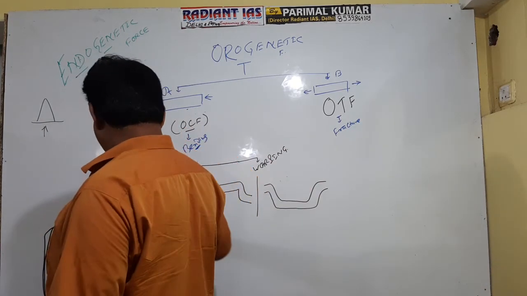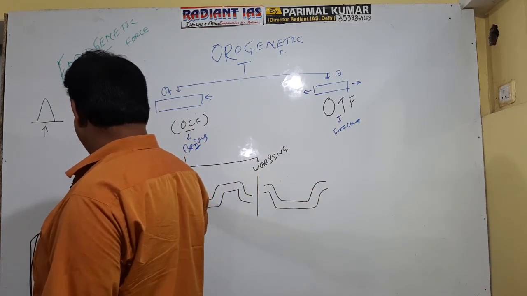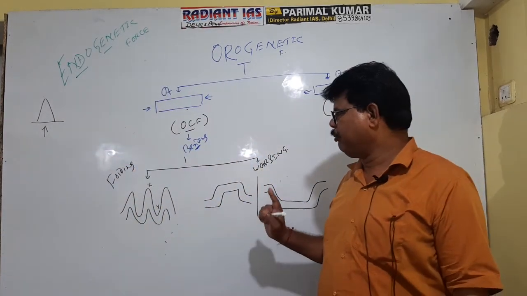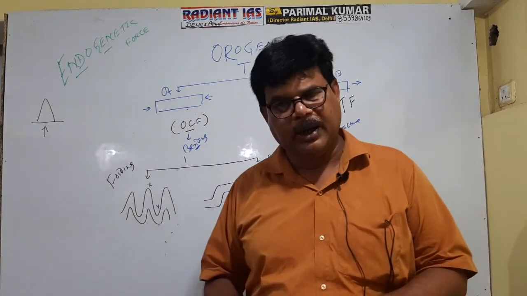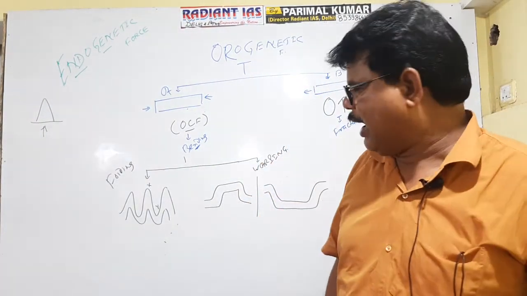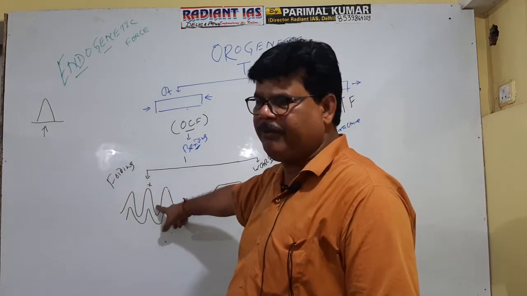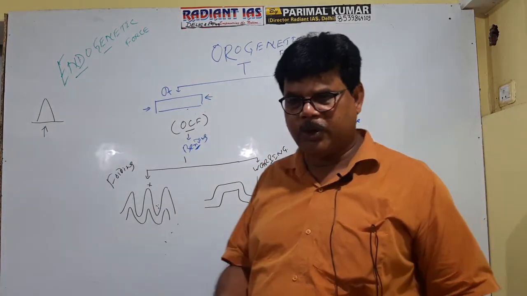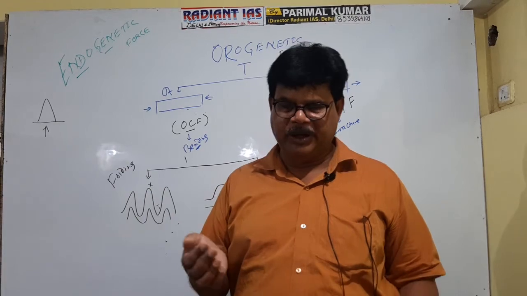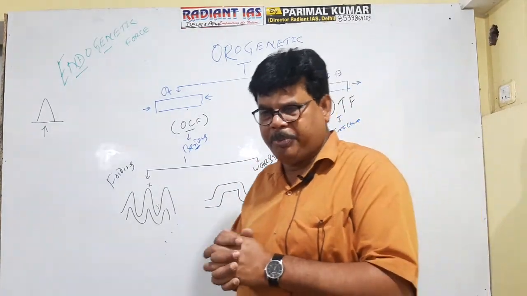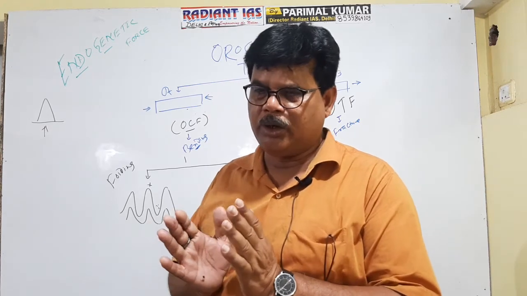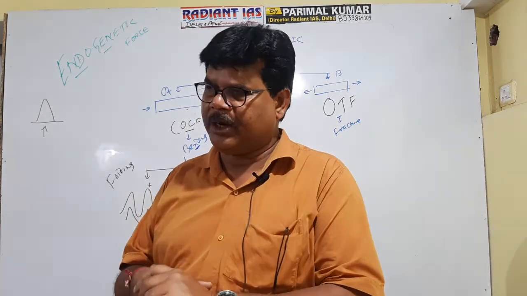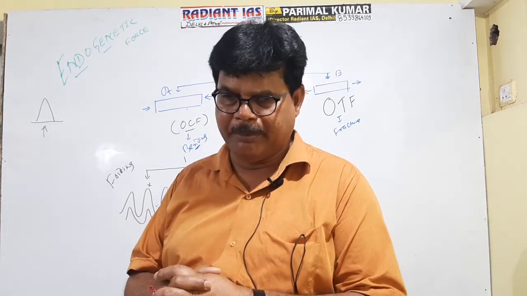What is the basic difference between folding and warping? This is the folded picture, folding, and this is referred to as warping. So there are two types of bending: one is folding and the second is warping. Actually, this folding will cause the origin of the fold mountain. The anticlinal part will gradually uplift and develop in the form of the peak of the mountain. The peak of the mountain is also referred to as water divide. On the other hand, the synclinal part will develop in the form of a mountain valley.